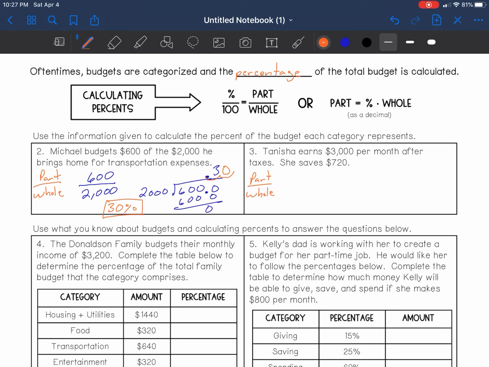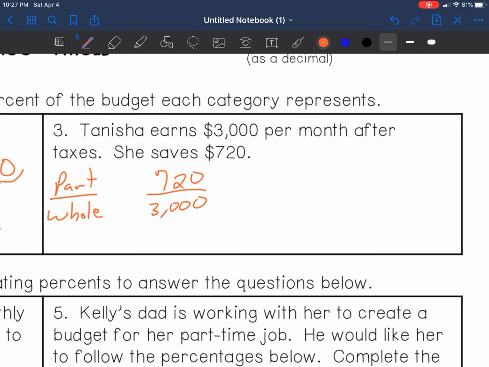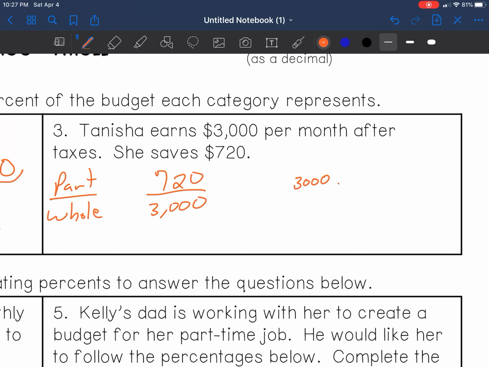Tanisha earns $3,000 per month after taxes. She saves $720. So we know the whole amount is 3,000. That goes in the bottom. Part is 720. Once again, we're going to end up dividing. So 3,000 goes on the outside, 720 in the inside. We add a decimal and another 0 because we know 3,000 does not fit into 720. But 3,000 does fit in 7,200. That's 2 times. That's going to be 6,000 right here.